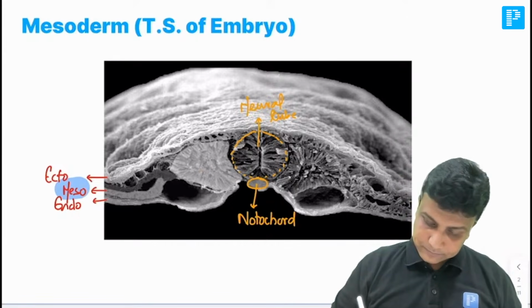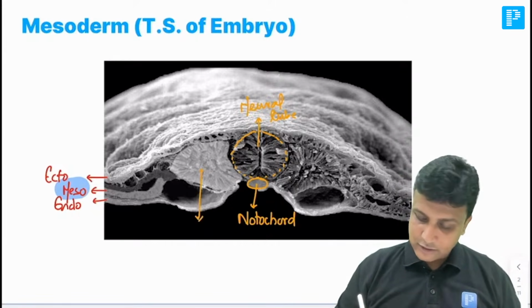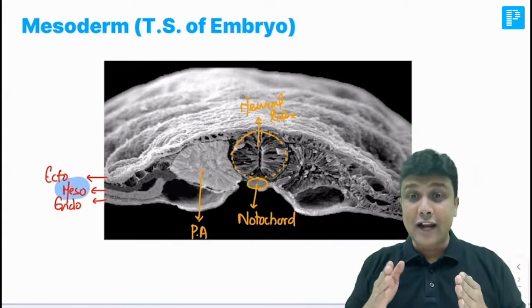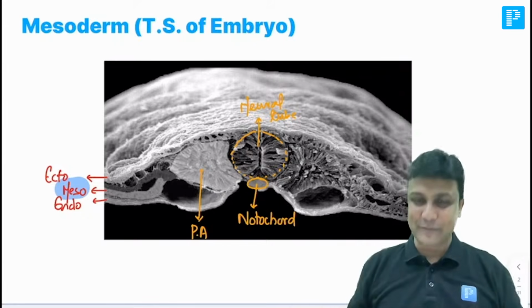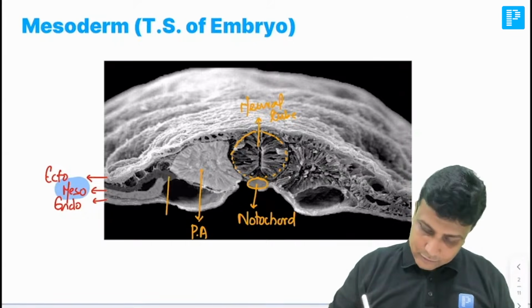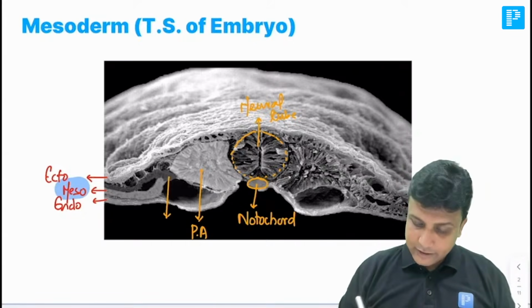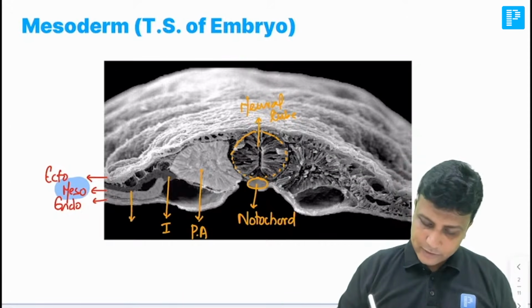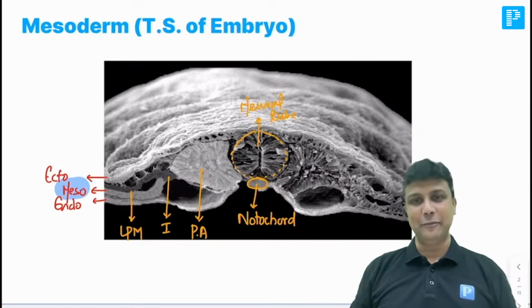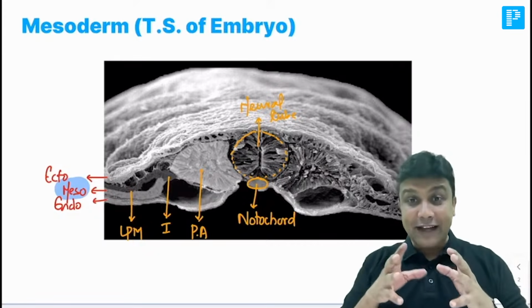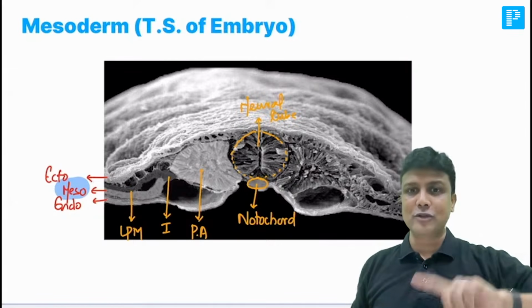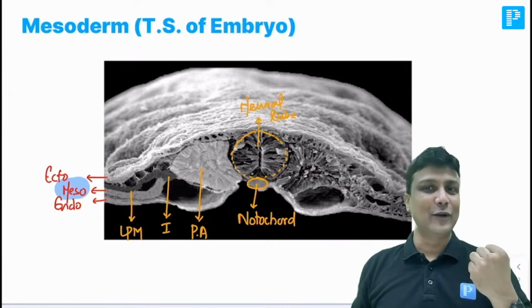This part that you're able to see here is known as the paraxial mesoderm. Para means always along the axis, paraxial mesoderm. This one here will be the intermediate mesoderm. It is in the middle, intermediate mesoderm. And then this one here will be the lateral plate mesoderm. So one is your paraxial mesoderm, intermediate mesoderm, and lateral plate mesoderm. So intra-embryonic mesoderm is divided into how many parts, my dear friends? It is divided into three parts.